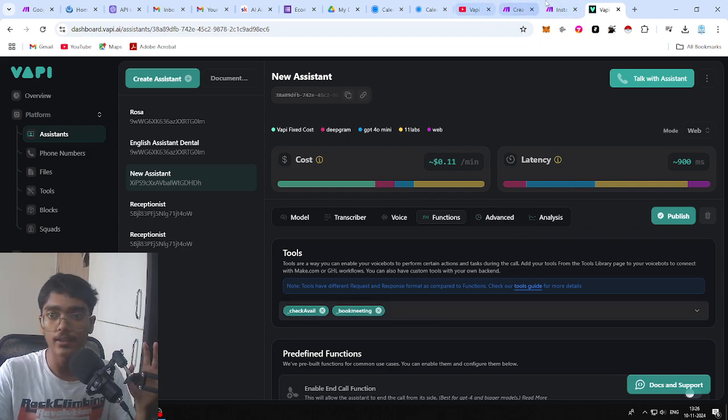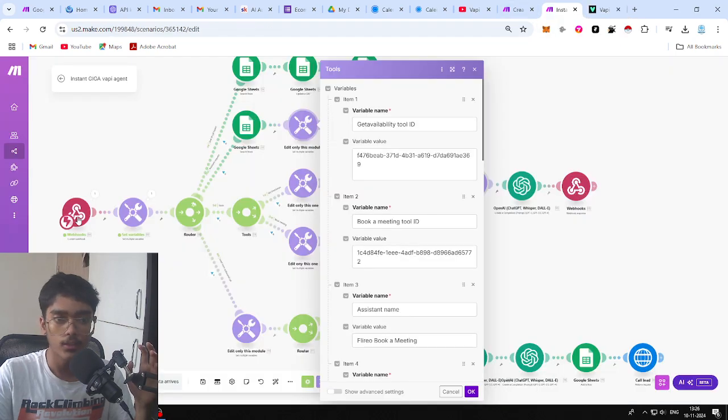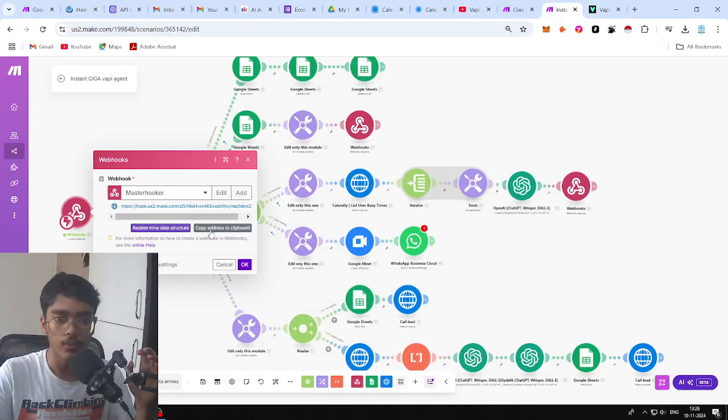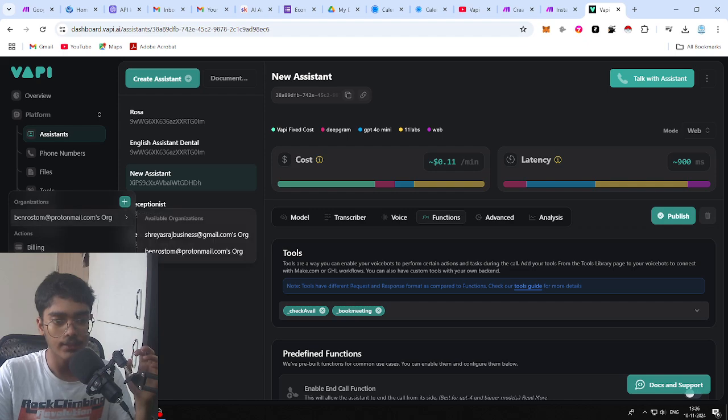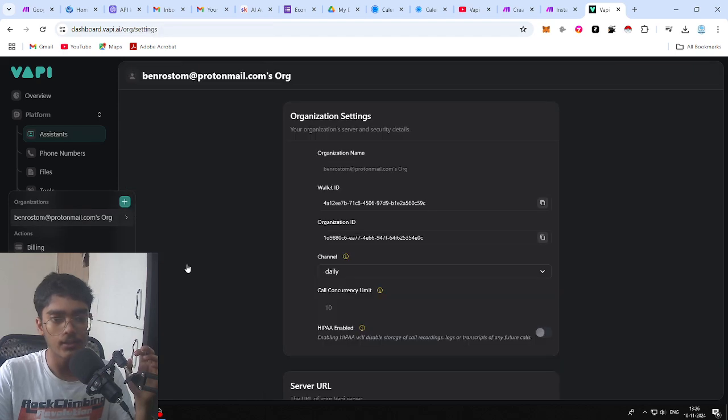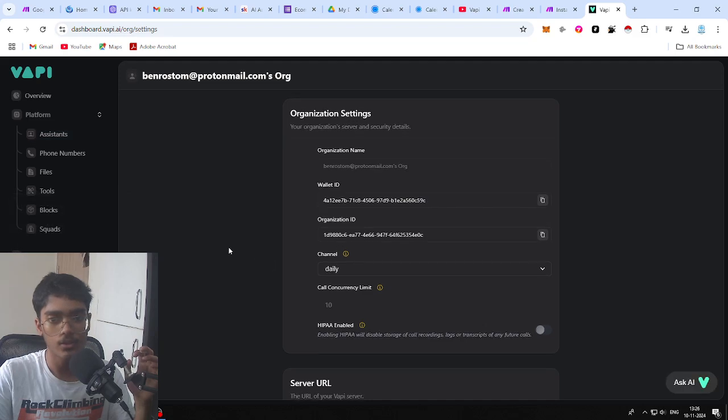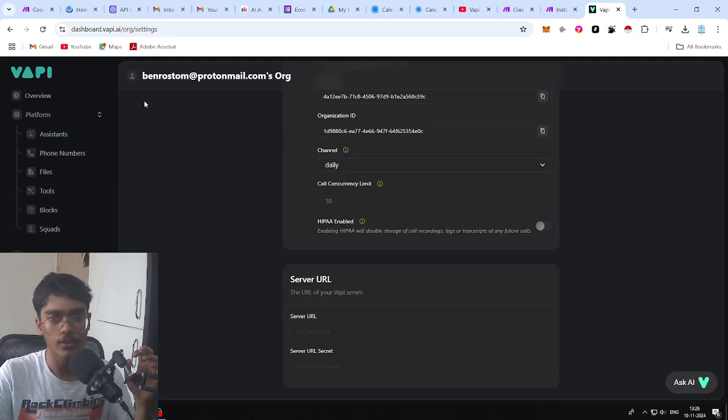Yeah, and just to finish it off, this master webhook URL, you copy this, it would go inside the settings. There's a server URL part where you have to just put it. So yeah, you'll just put it here, and that should work.